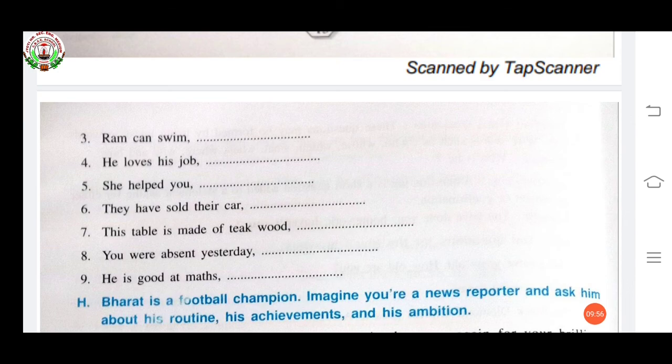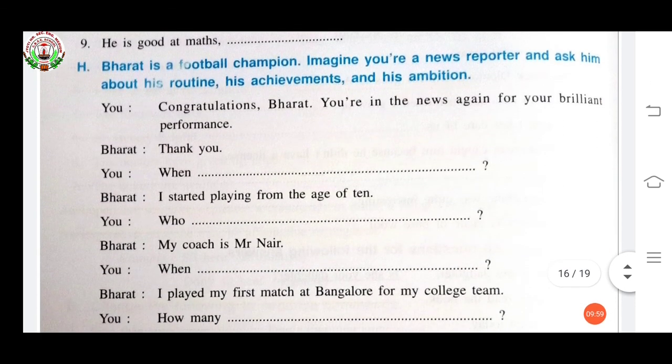Now come to H exercise. Bharat is a football champion. Imagine you are a news reporter and ask him about his routine, his achievements, and his ambition. If you imagine you are a reporter, then what you have to ask? Answers are given, you have to make question. Here, see, you. Congratulations, Bharat. You are in the news again for your brilliant performance. Now, Bharat is saying thank you.